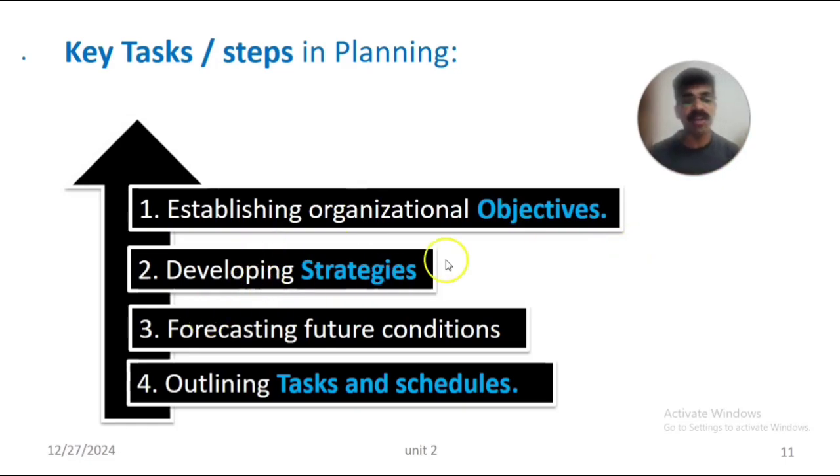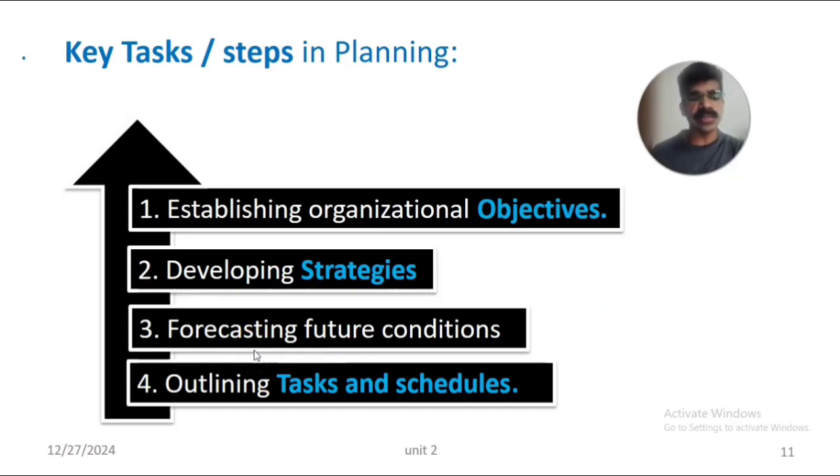The second one is developing strategies. We have to make a set course of actions, activities or functions based on the objectives. That is developing strategies, which are nothing but short-term and long-term measures or activities to achieve the objectives or goals.